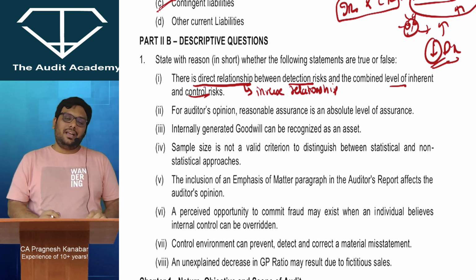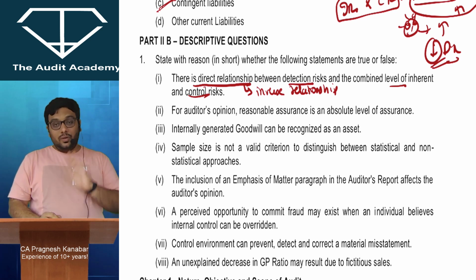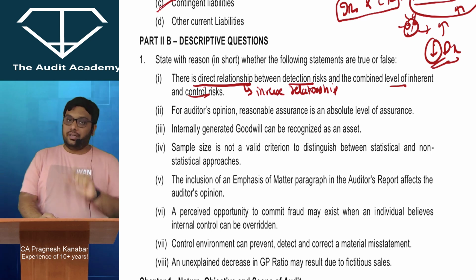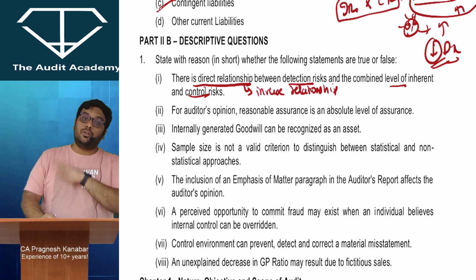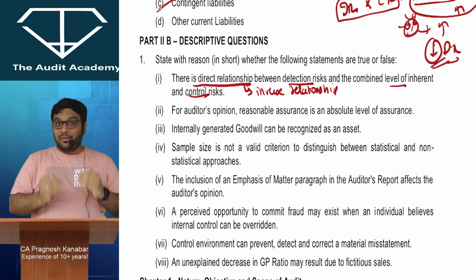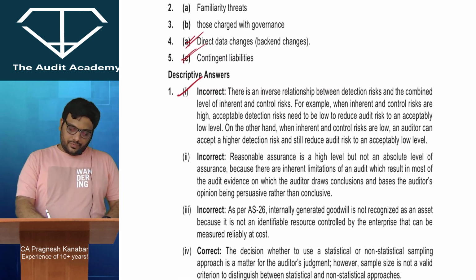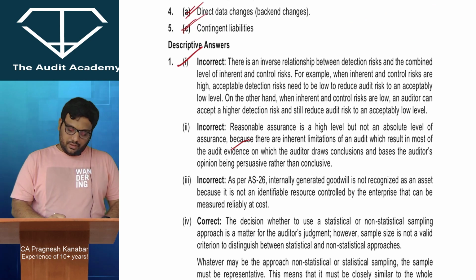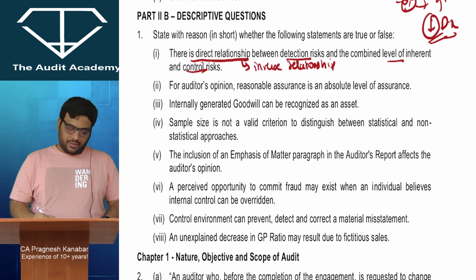See, in correct, incorrect, you have to write correct or incorrect, but you have to give good reasons also. Only then they are going to give you marks. If your correct, incorrect is proper, but your reasons are nowhere near to what is required, then they will give you 0. So you need to give a little bit of good reasons. So over here, auditing suffers from inherent limitations.